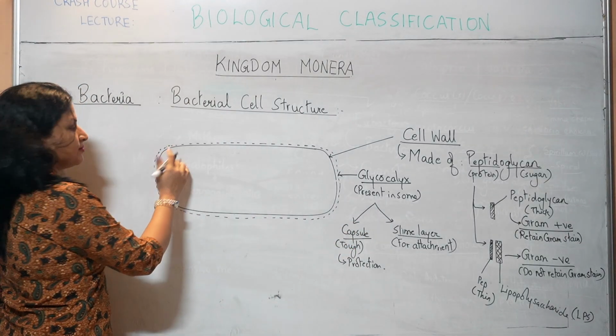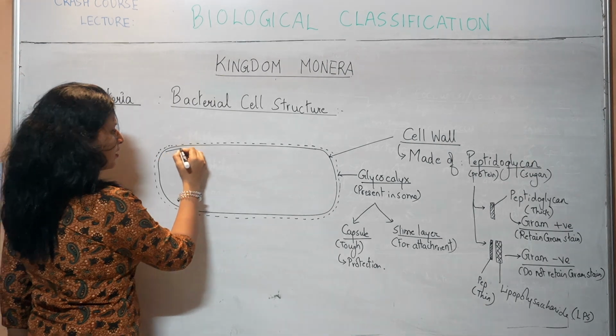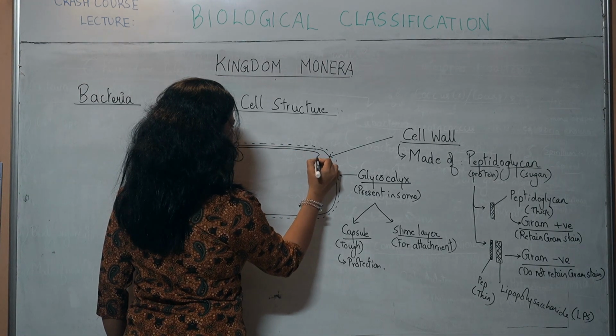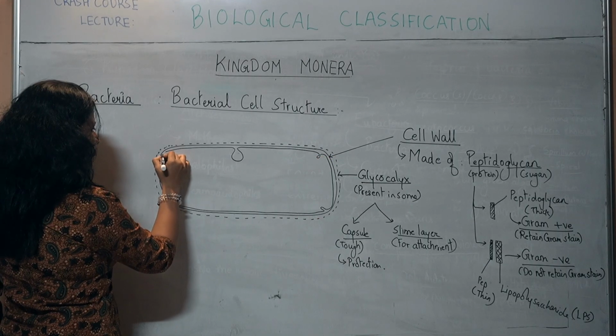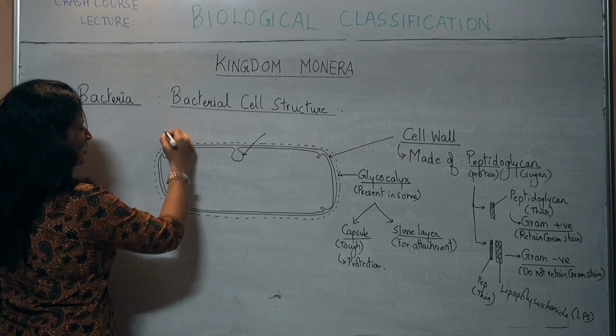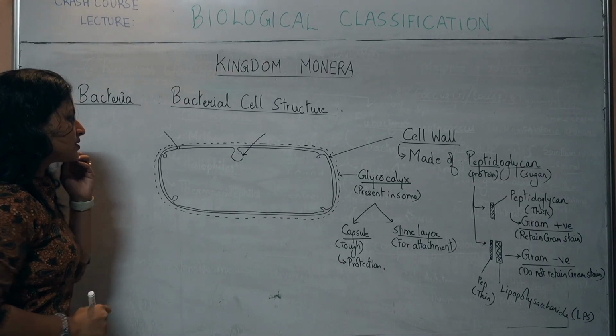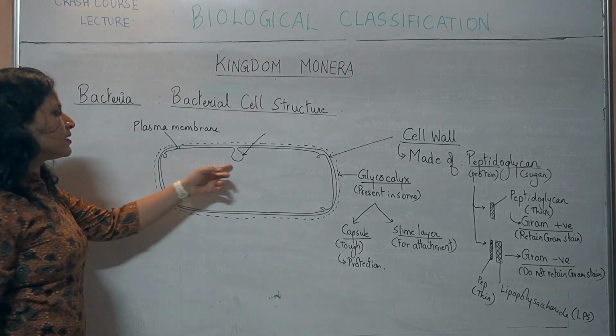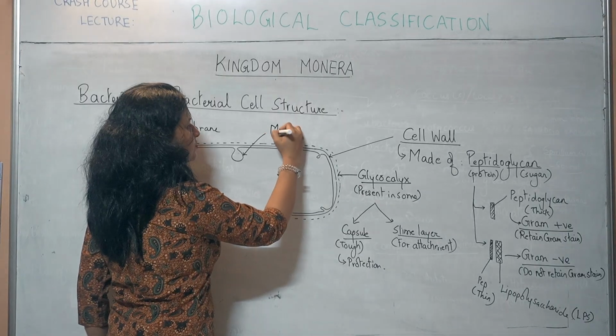Inside the cell wall, there will be a plasma membrane which will be enfolded in certain places in this manner. One major enfolding will be present. I'll tell you about that later. So this third layer inside is the plasma membrane, and these enfoldings are called mesosomes.